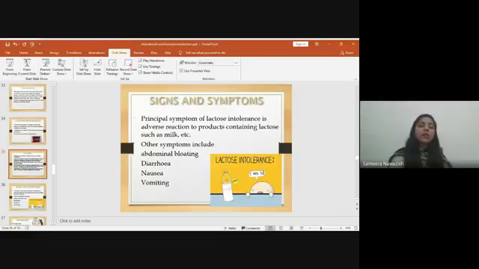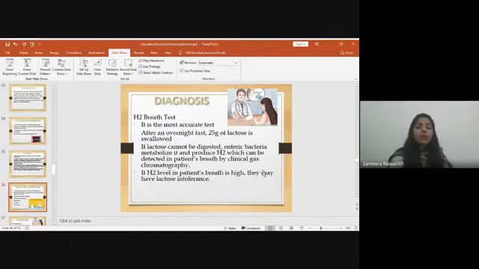So diagnosis totally depends upon the presence of gaseous content in the body. The breath test is commonly used. It is the most accurate test and is preferred worldwide. After an overnight fast, 25 grams of lactose is swallowed, and if lactose cannot be digested, the enteric bacteria metabolize it and produce hydrogen, which can be detected in the patient's breath by clinical gas chromatography. So if the hydrogen level in the patient goes up, they can say that the patient is suffering from lactose intolerance.